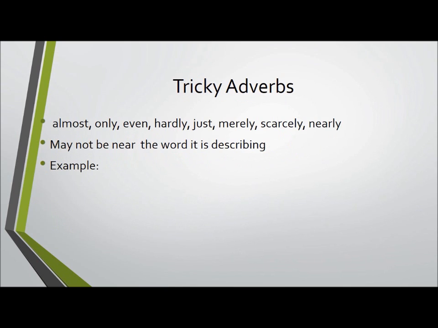The second part of our lesson is dealing with tricky adverbs. Write down the adverbs almost, only, even, hardly, just, merely, scarcely, and nearly. A lot of times when we use these adverbs, and remember adverbs are words that describe verbs, adjectives, and other adverbs, we have a tendency that they may not be next to the word that they are describing, and that's the point of adjectives and adverbs. We want them right next to what they are describing.